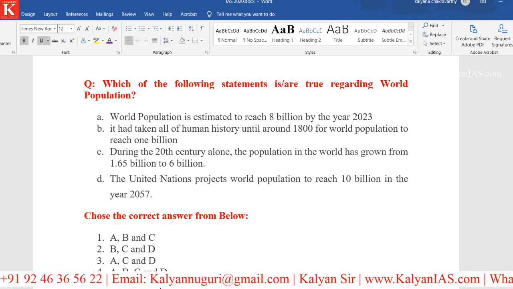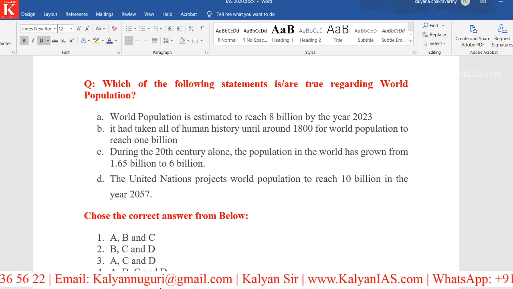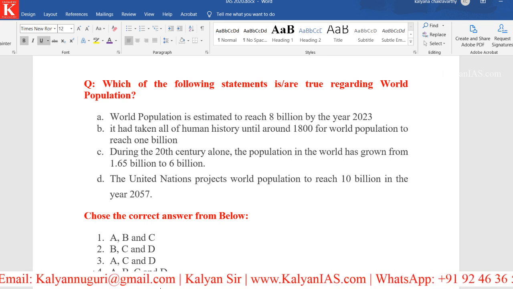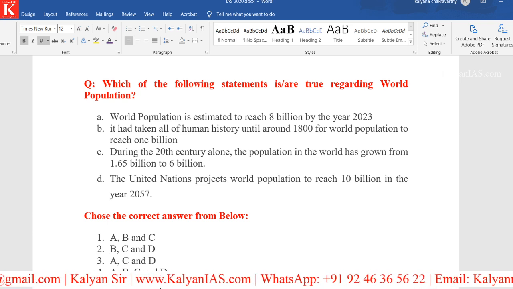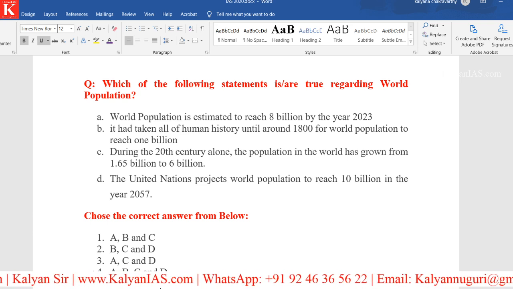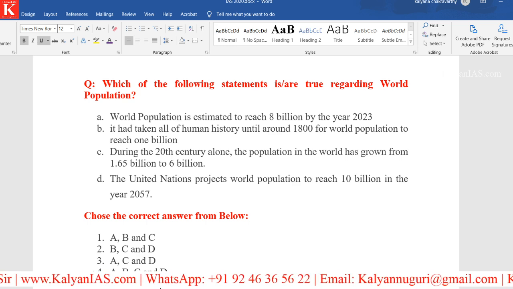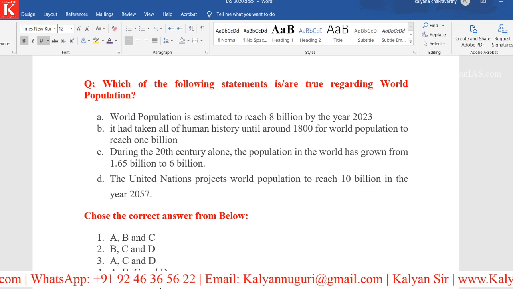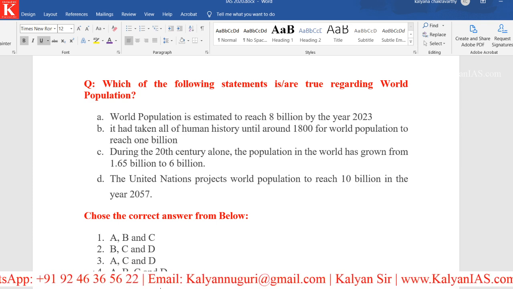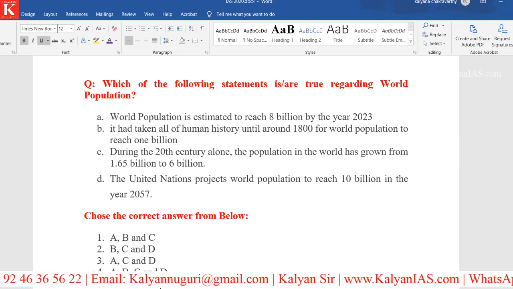If you look at statement C, during the 20th century alone, the population in the world has grown from 1.65 billion to 6 billion in 1 century. Look at the figures, right?